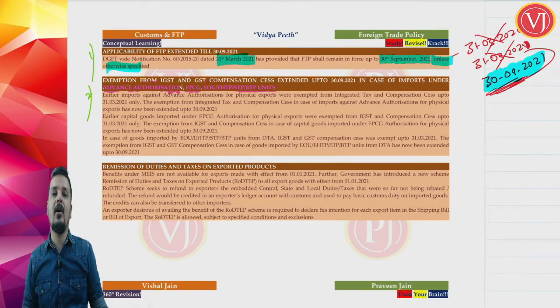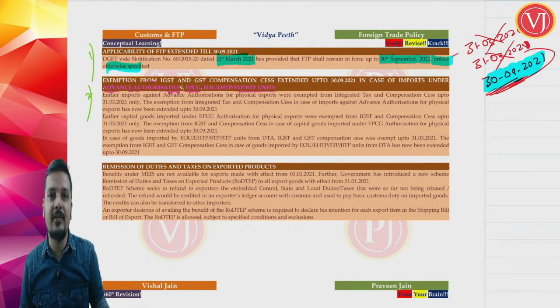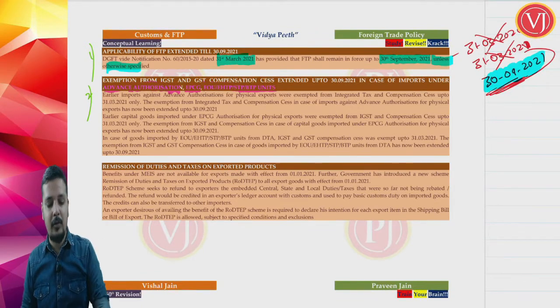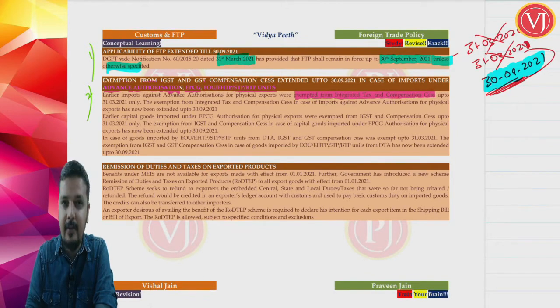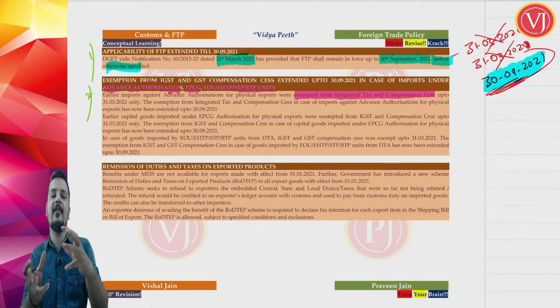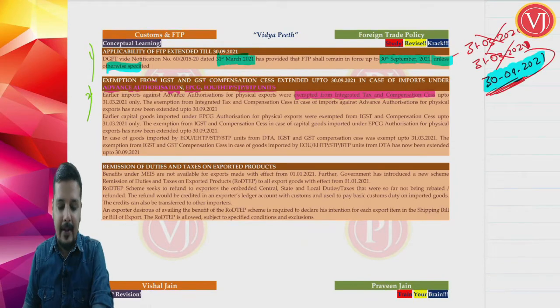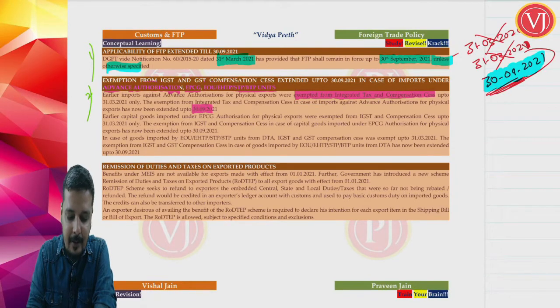This IGST and compensation cess is part of your import duty. That exemption is extended up to 30th